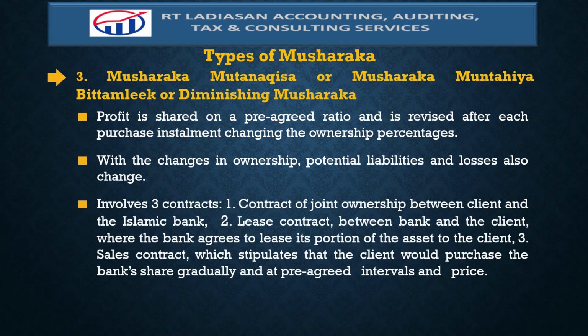Diminishing musharakah involves three contracts. First, a contract of joint ownership between the client and the Islamic bank. Second, the lease contract between the bank and the client, where the bank agrees to lease its portion of the asset to the client. And third, a sales contract, which stipulates that the client would purchase the bank's share gradually and at pre-agreed intervals and price.